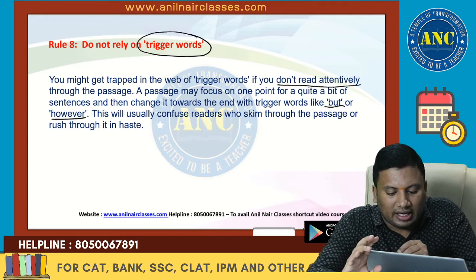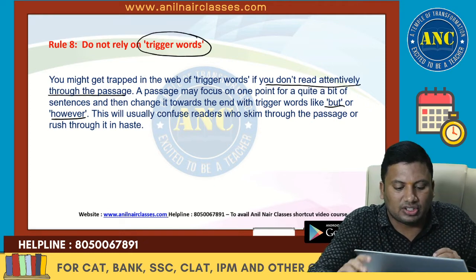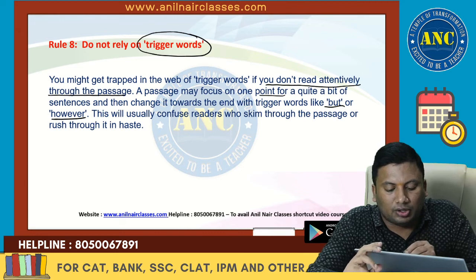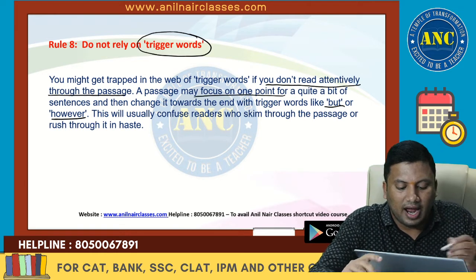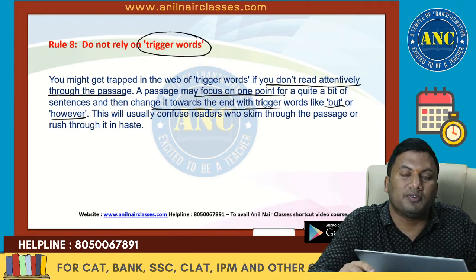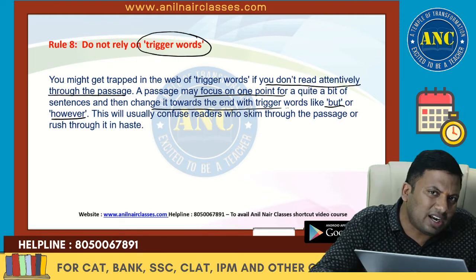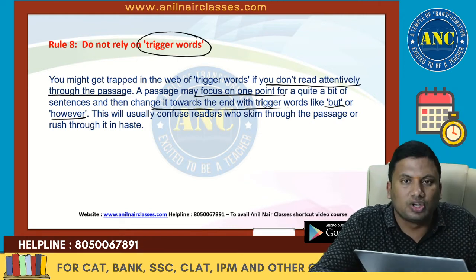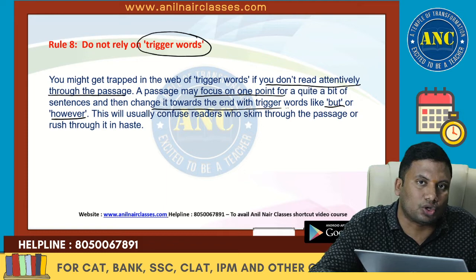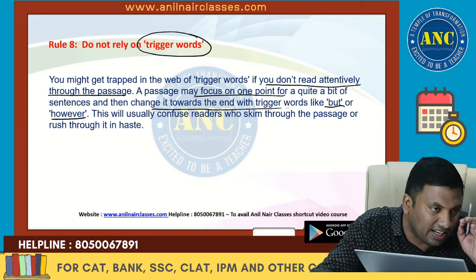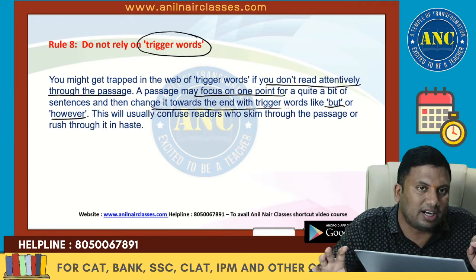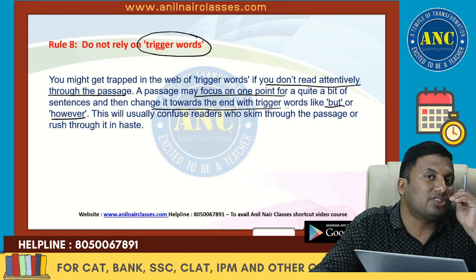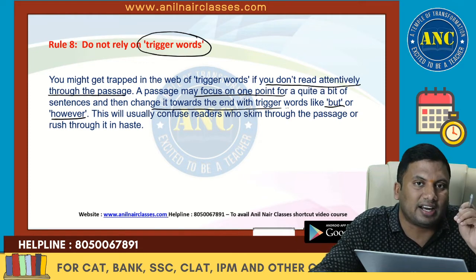If you do not read attentively throughout the passage, probably the author is trying to focus on one point for a while and then changing it to another point with a trigger word. This generally will confuse the readers who skim through the passage and rush through it. Have patience, read the entire passage, understand the various points the author is trying to convey with data and everything.